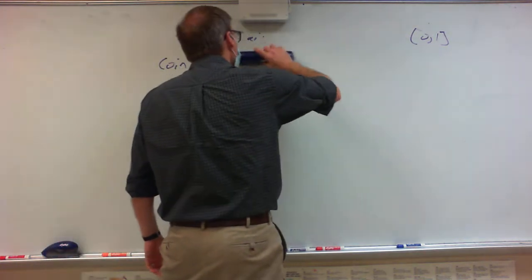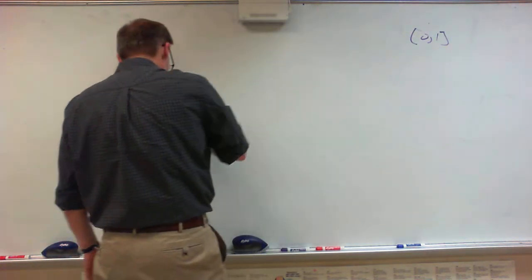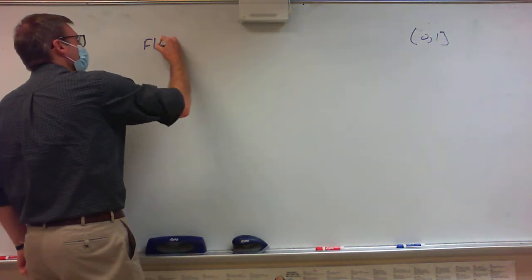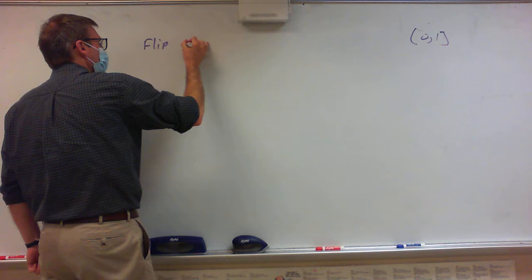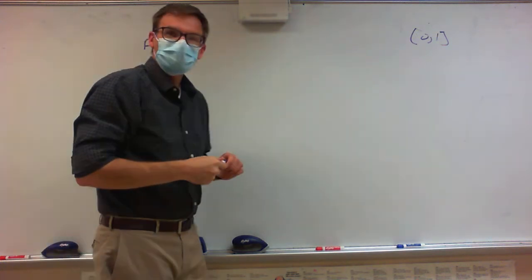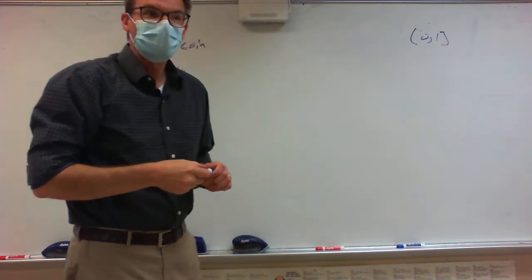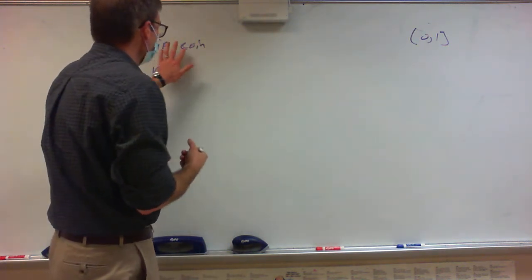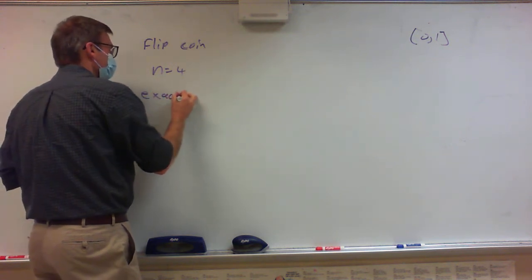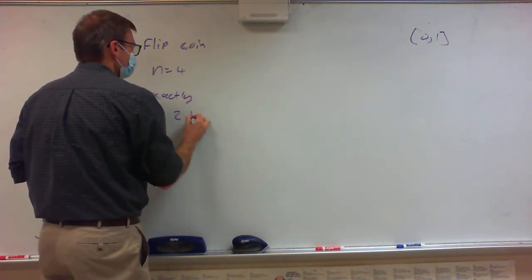The first question I'm going to talk about is, I'm going to flip a coin 4 times, and I want exactly 2 tails.